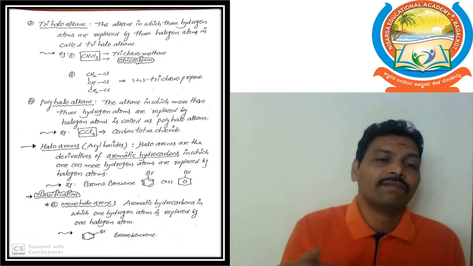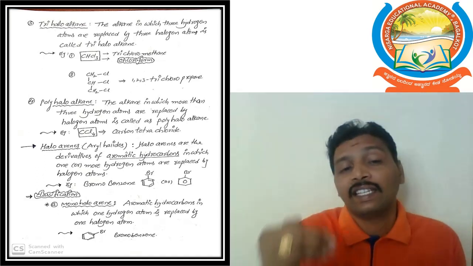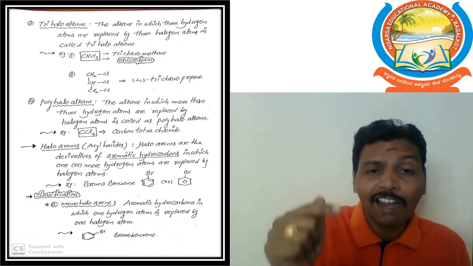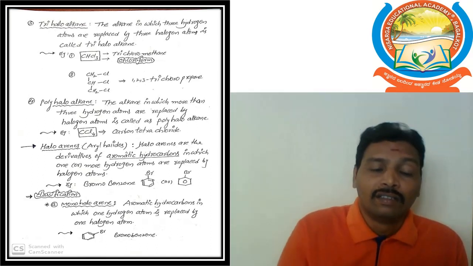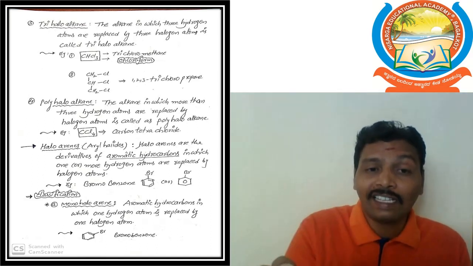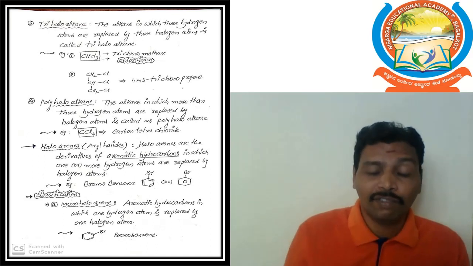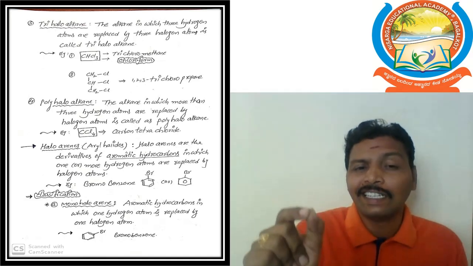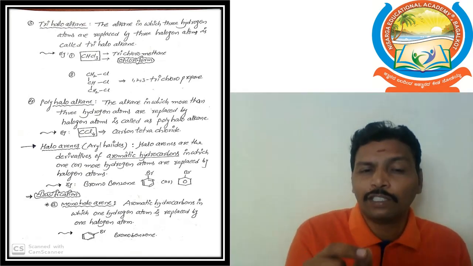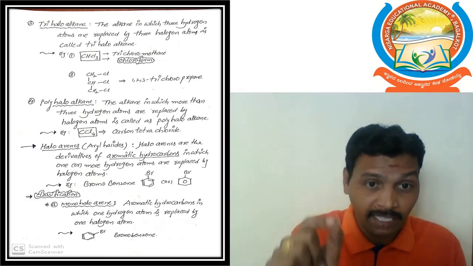So up to this one, haloalkanes classification. In trihaloalkanes, there is no further classification. In polyhaloalkanes, there is no further classification according to the syllabus. Polyhaloalkane example: suppose if we take CH4 methane.